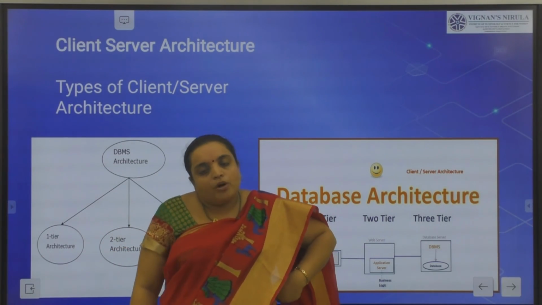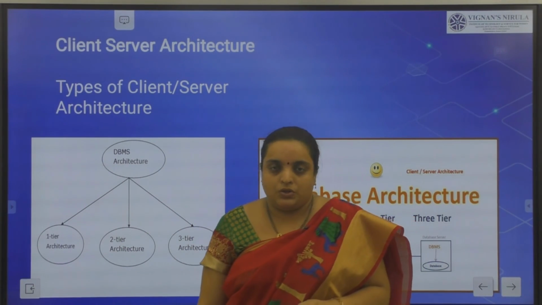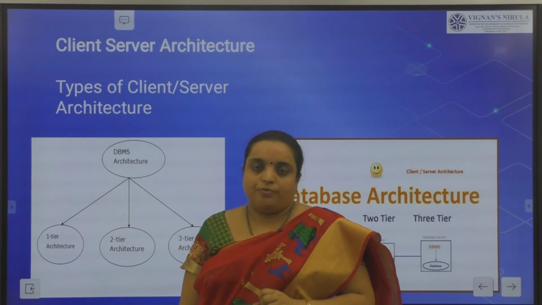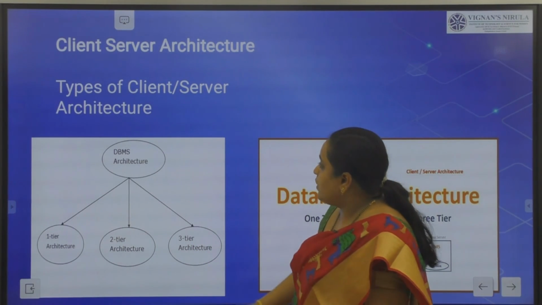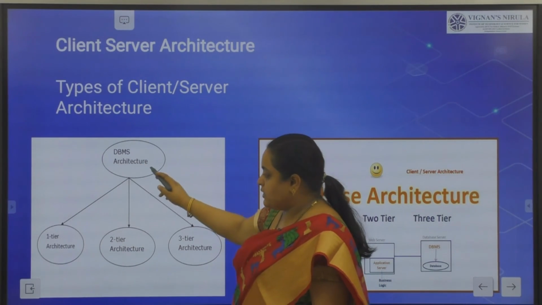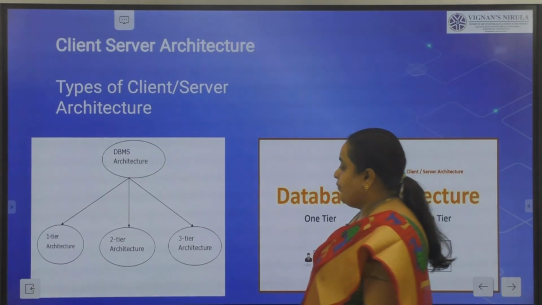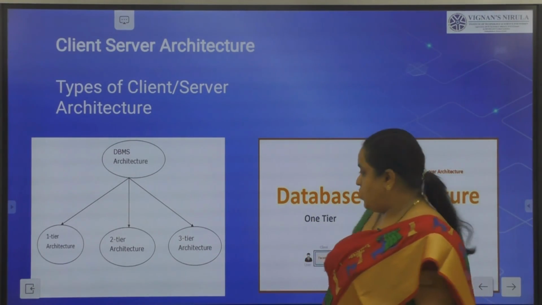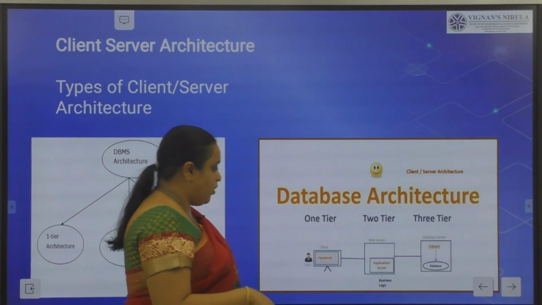We will talk about client and server architecture in a 3-tier architecture. We will have 3 types of architectures when talking about client-server architecture. The DBMS architecture consists of 1-tier architecture, 2-tier architecture, and 3-tier architecture. What does it mean? The DBMS client-server architecture will look like this.